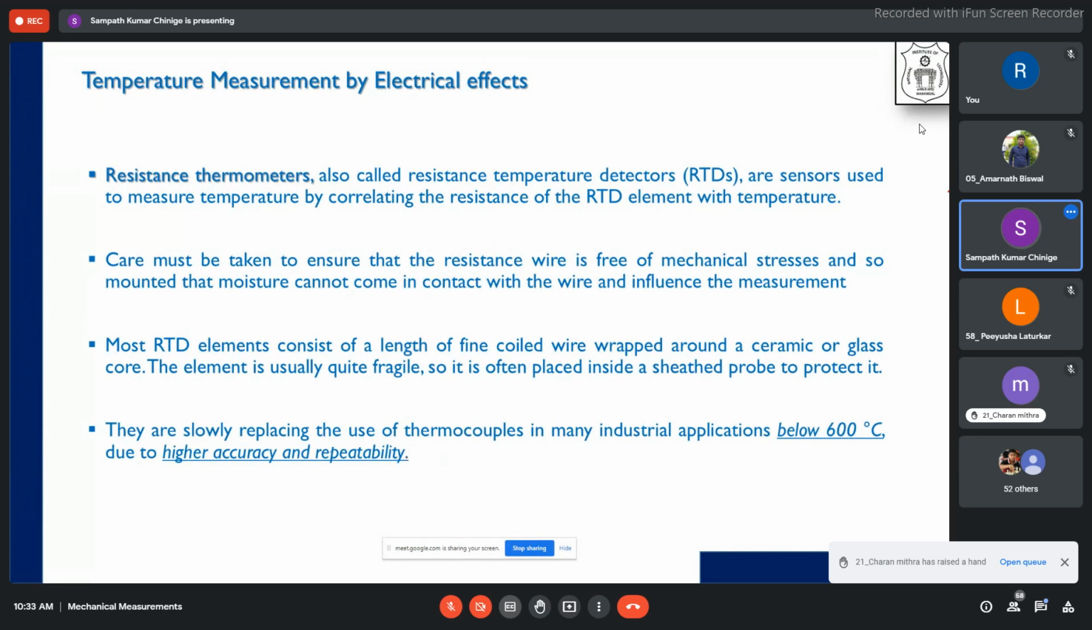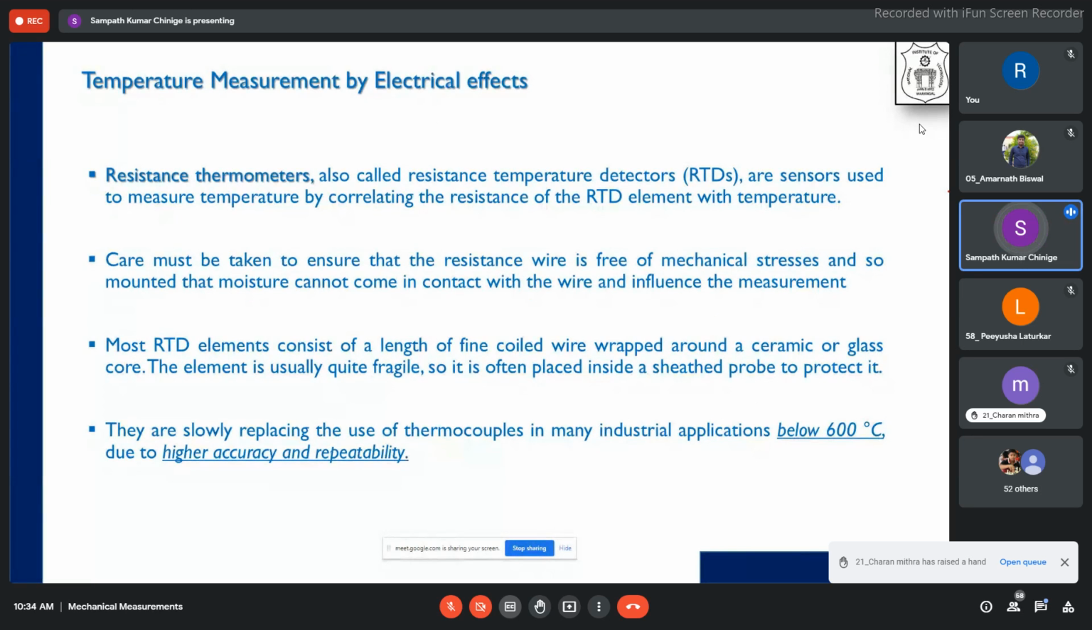So you have to make sure that it is absolutely free of mechanical stresses. That means you should not wind it or bend it too much. Then you should make sure that moisture does not come in contact with it, because moisture tends to vary the resistance. Similarly, dust particles should not come into contact with that particular sensor.